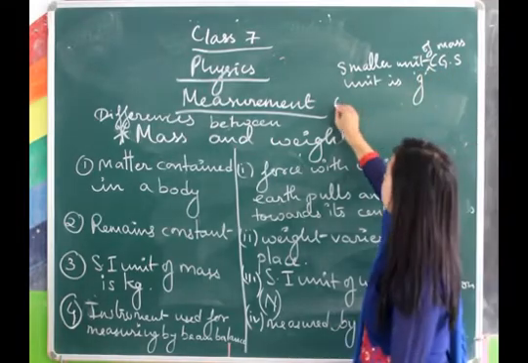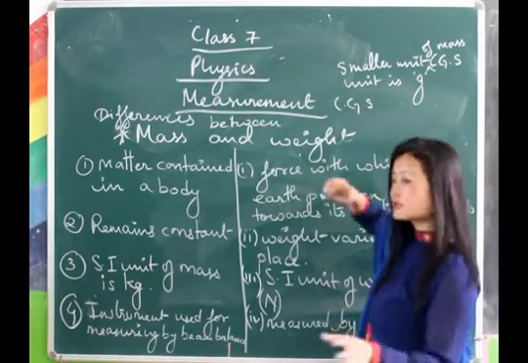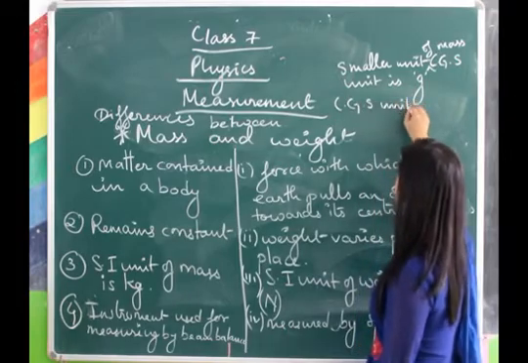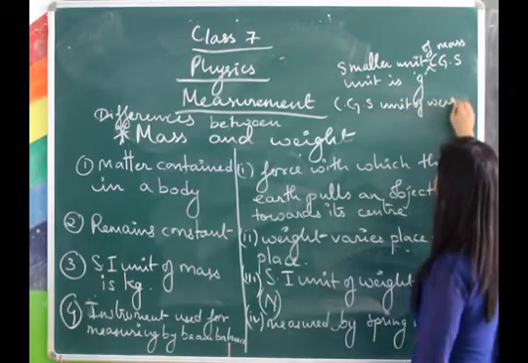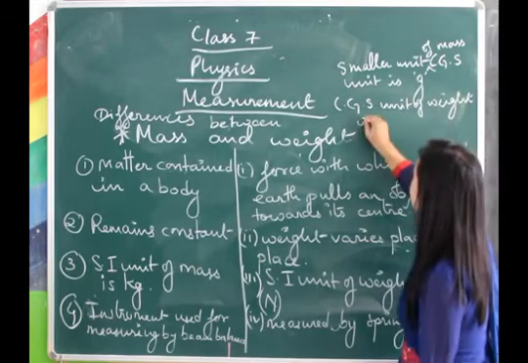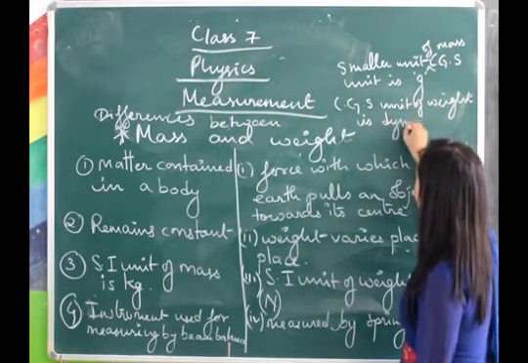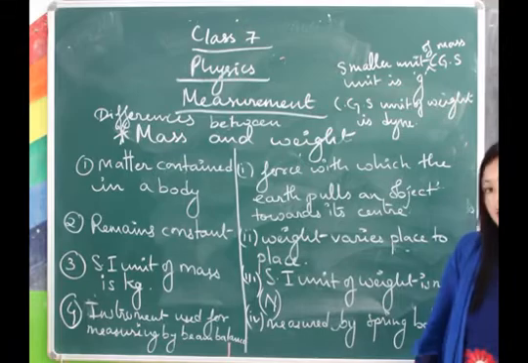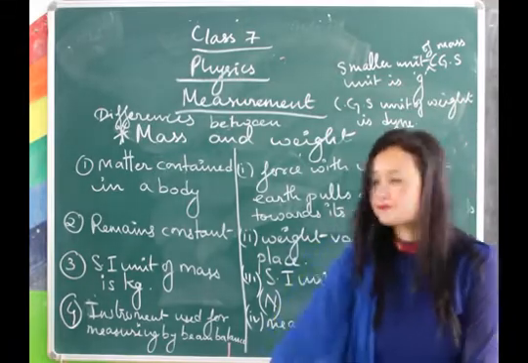And the CGS, that is the smaller unit of weight, is dyne. Okay, it's again named after a scientist, dyne.